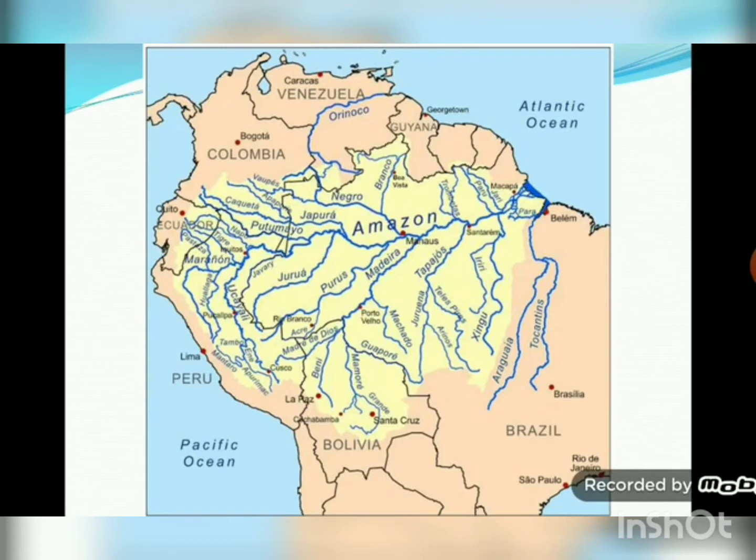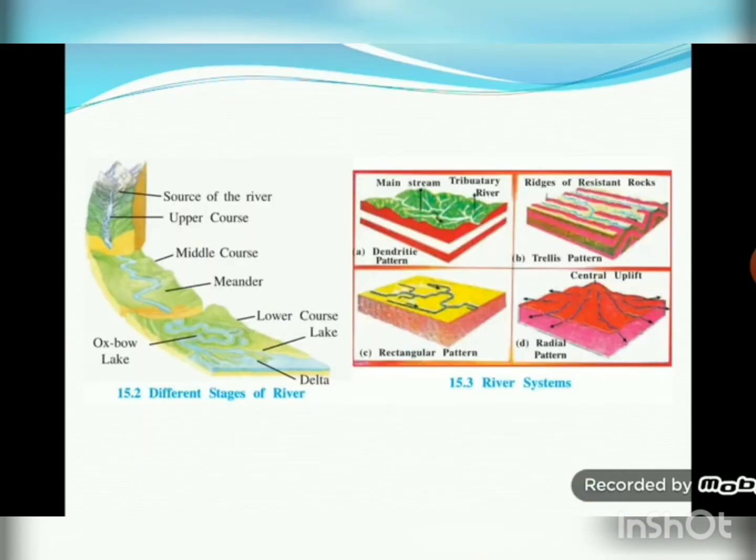As you can see, this is the greatest river basin of the world, river Amazon. And in India, the greatest river basin is that of Ganga. Moving on, the three stages of a river system: the upper course, middle course and lower course. When a river starts from the mountainous region, it causes intense erosion. It carries a huge volume of sand and sediments along with it. Near its delta, a river is divided into many tributaries. This divided area turns into a very fertile plain in a triangular shape, which is called a delta.